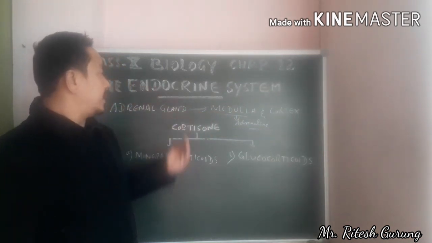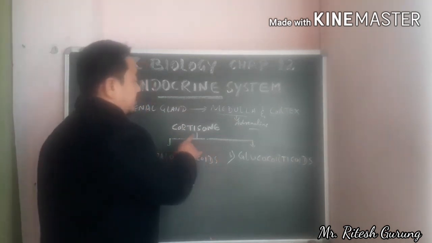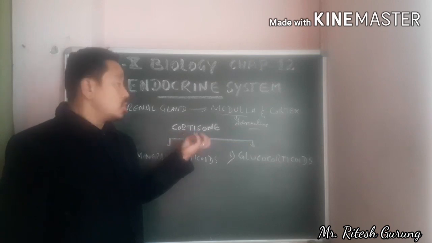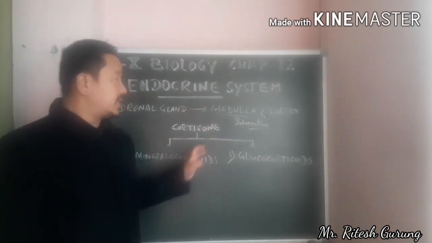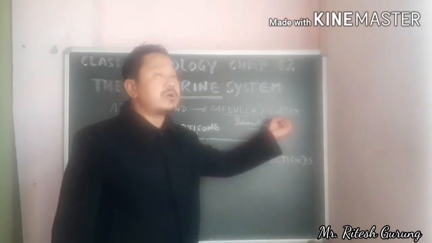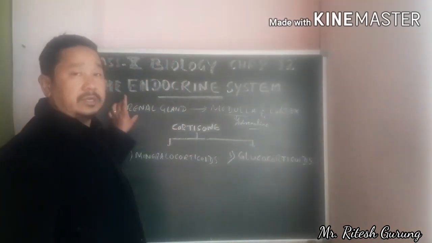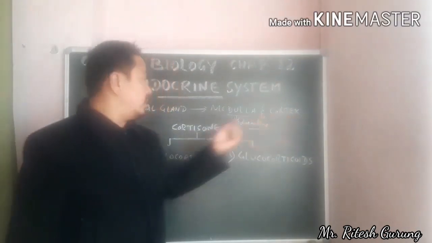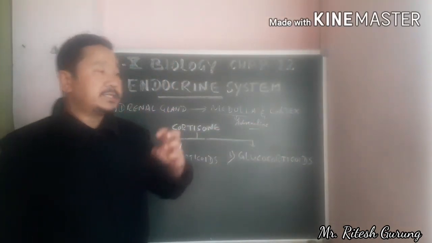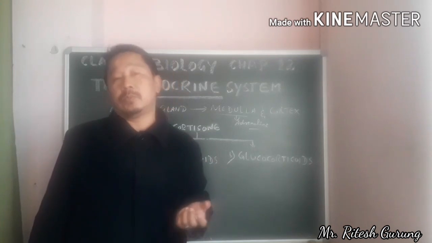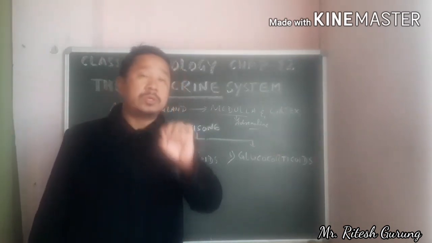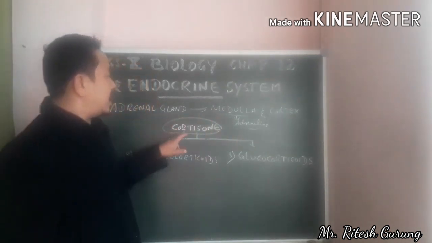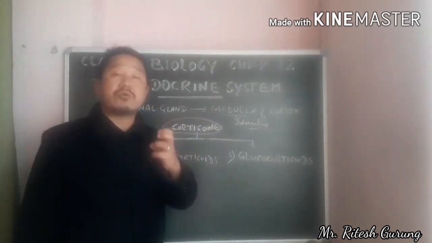Whereas the other one, which I've already written out here, called cortisol or cortical hormone, is secreted from the cortex region of the adrenal gland. The cortex secretes a number of hormones, but the best known hormone is cortisol.